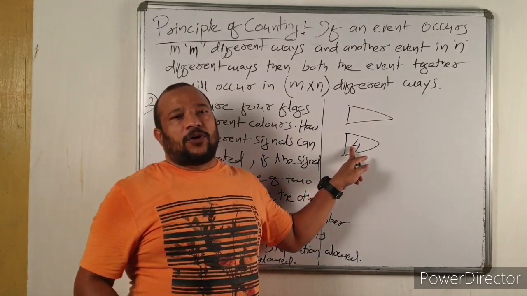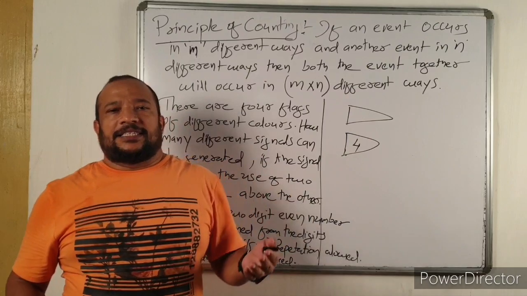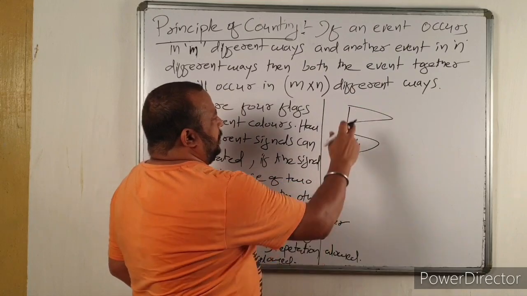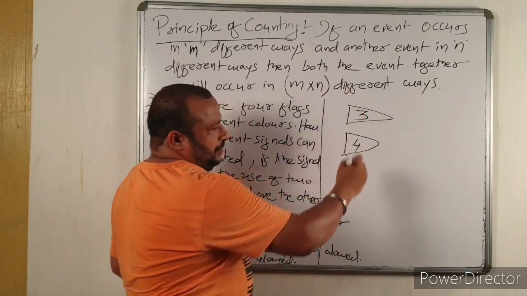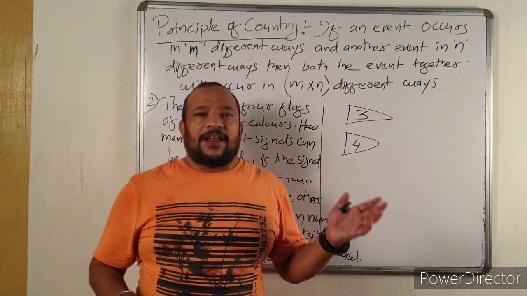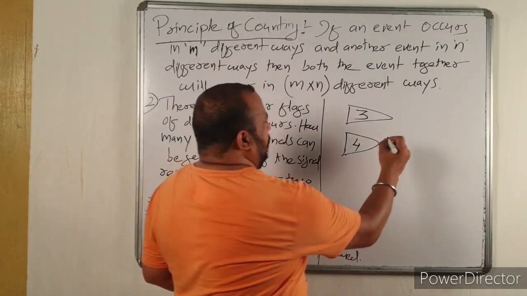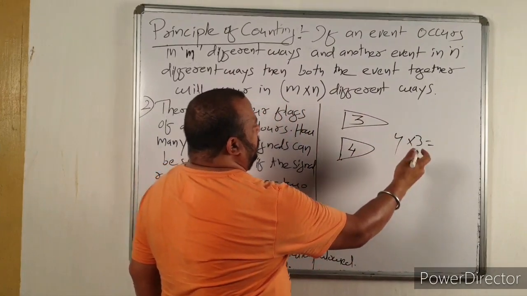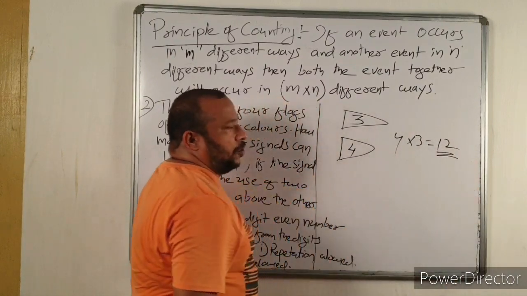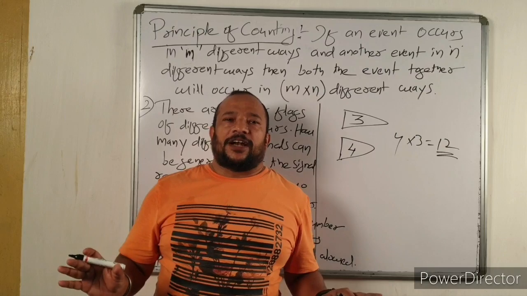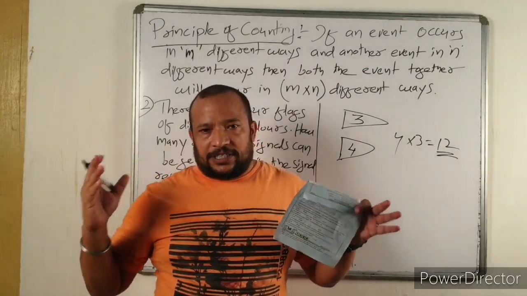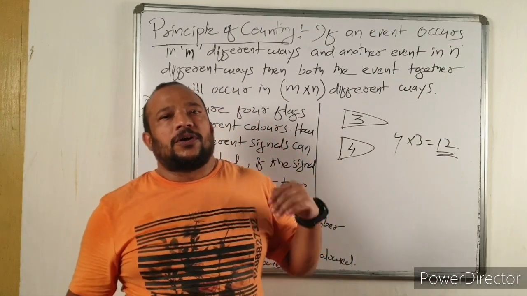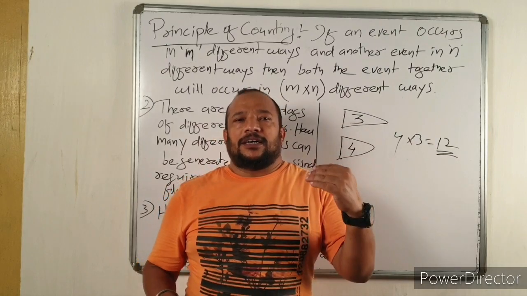So this event can occur in 4 different ways. Then above it you have to put another flag. This event can occur in 3 different ways because you have only 3 flags left. So the first event has 4 different ways, the second event 3 different ways. Both the events together can occur in 12 different ways. So you can generate 12 different signals with the help of 4 flags, if you put one flag above the other.